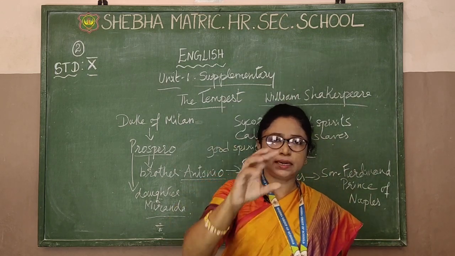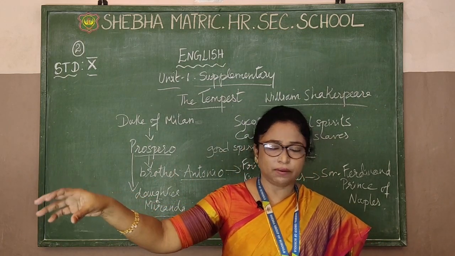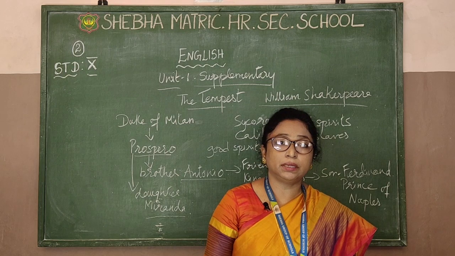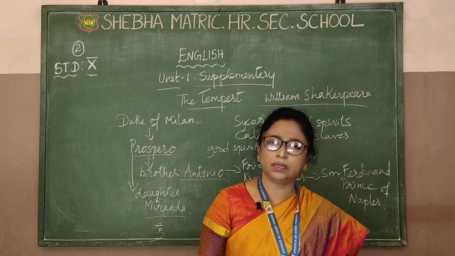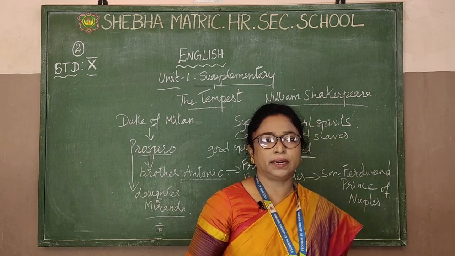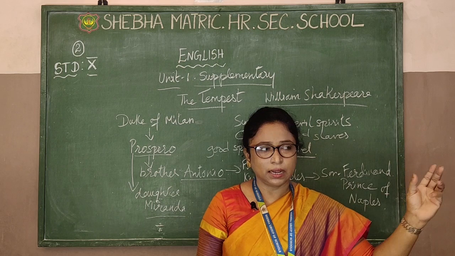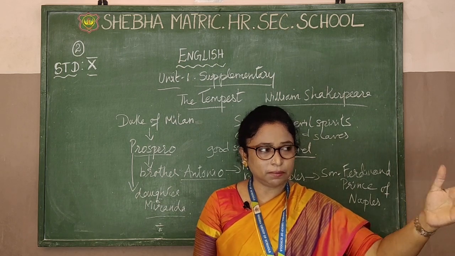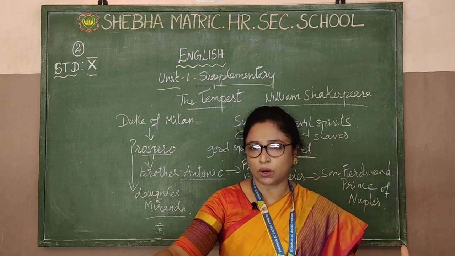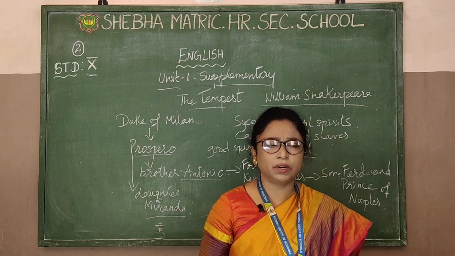Then afterwards, Ariel brought Ferdinand near the island where they are. What happened is, Miranda, after so many years, after 20 years, the next human being she saw was Ferdinand. Suddenly, Ferdinand was brought near Miranda. Ariel brought Ferdinand near Miranda, who was sitting near a rock. Such a beautiful girl she is, with long hair and a fair face, a very pretty girl.